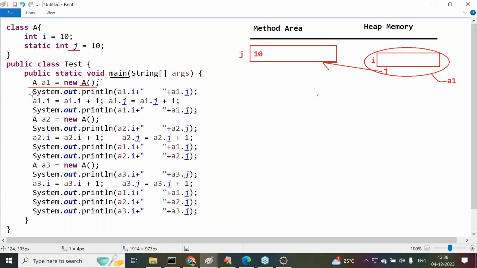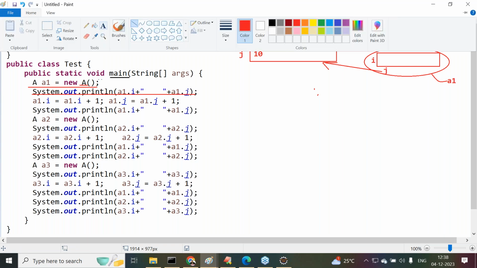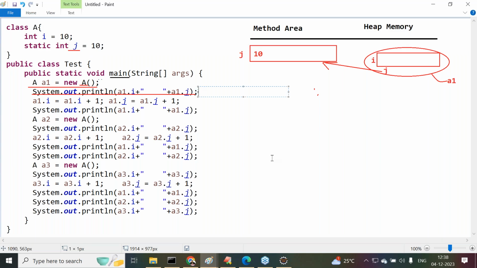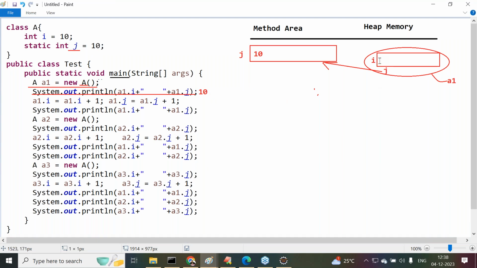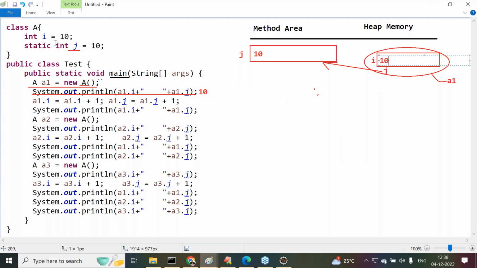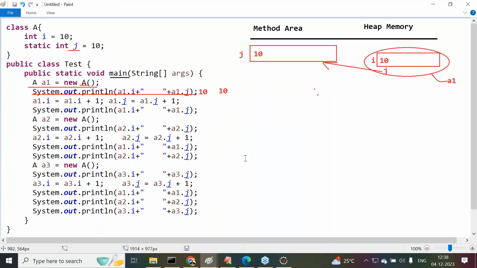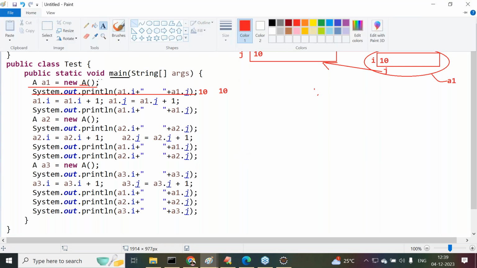Now tell me, what is next here? System.out.println(a1.i + " " + a1.j). What values are available at present? The a1.i value is 10. Sorry, here we are not providing any value, but 10 is available here actually. Next, the a1.j value is again 10. Both are 10 and 10 here we are getting. Am I right or not? Clear? That's okay, fine. Now let's move to the next step.